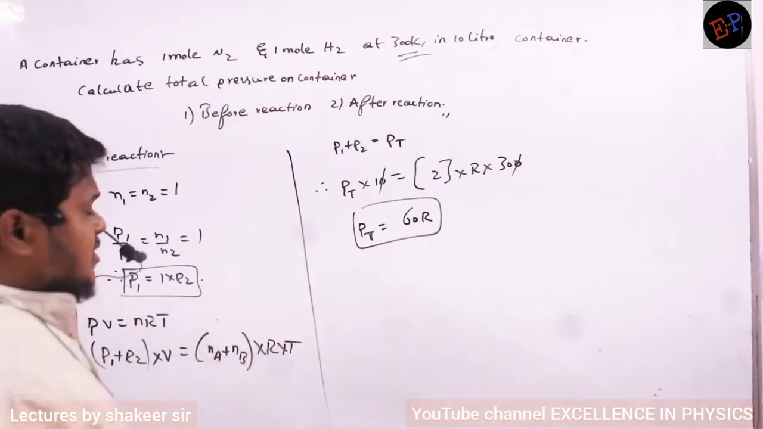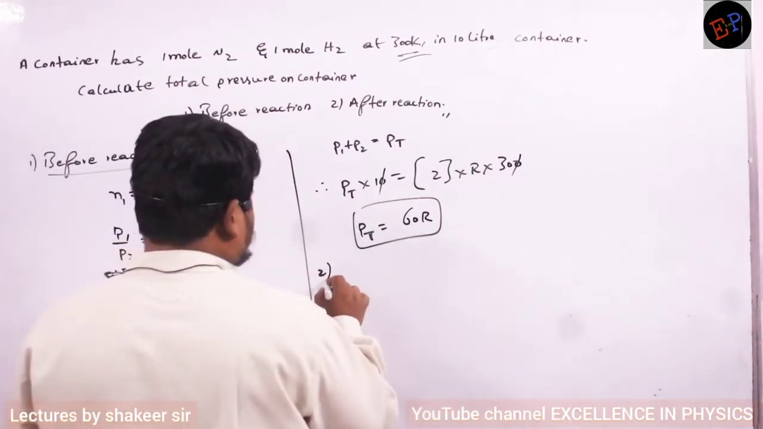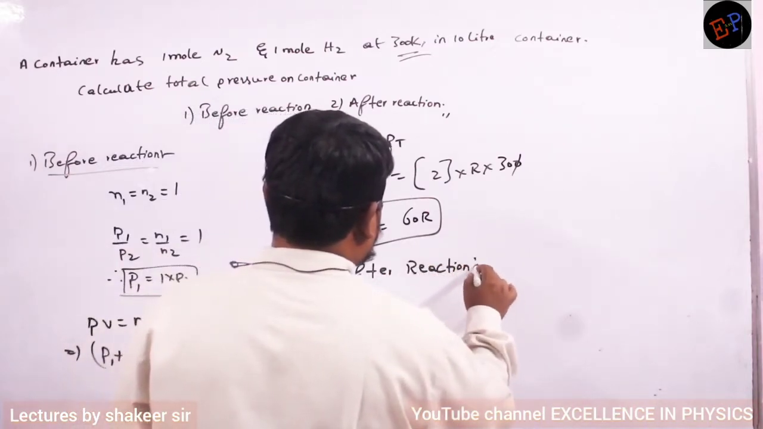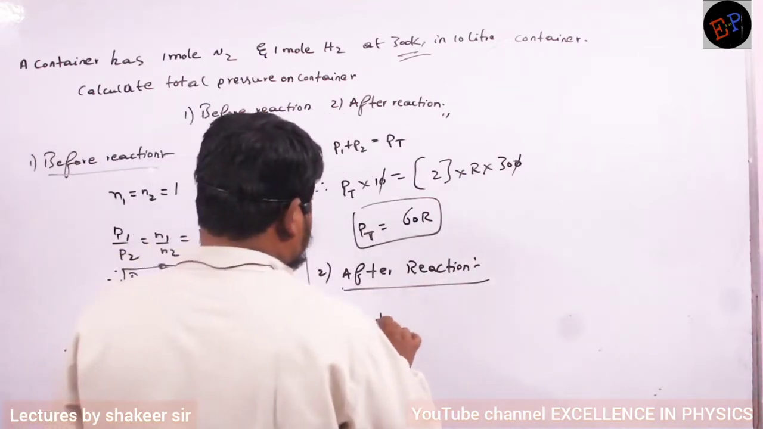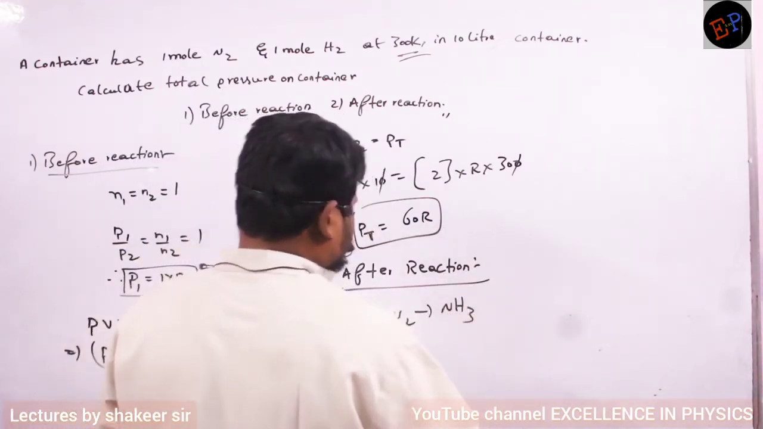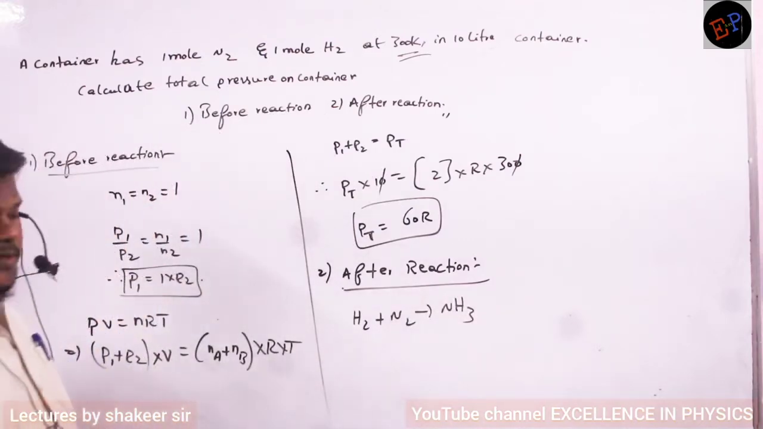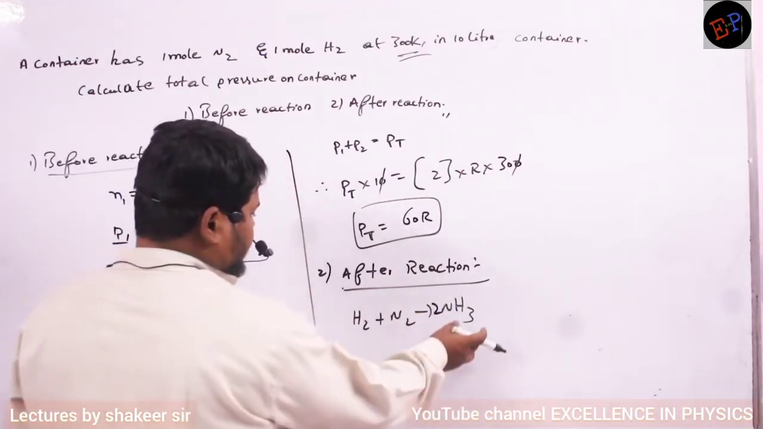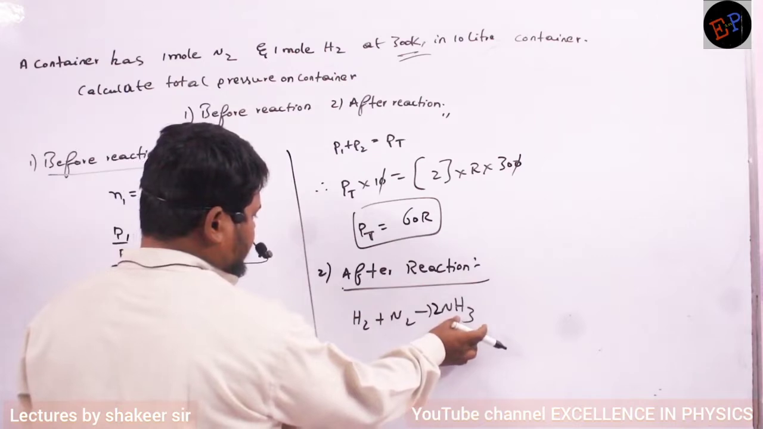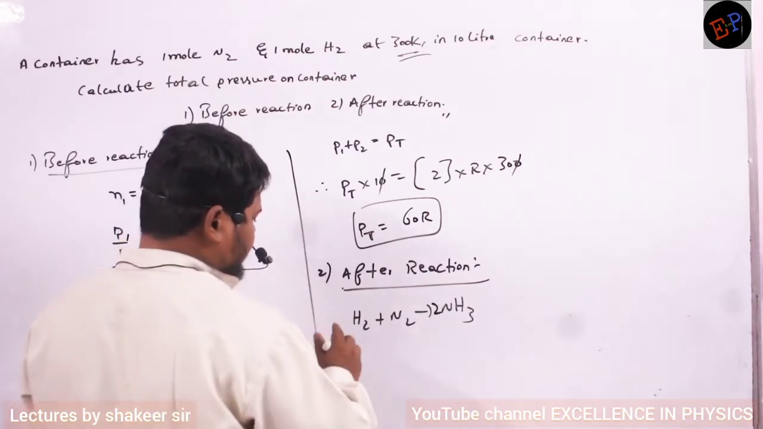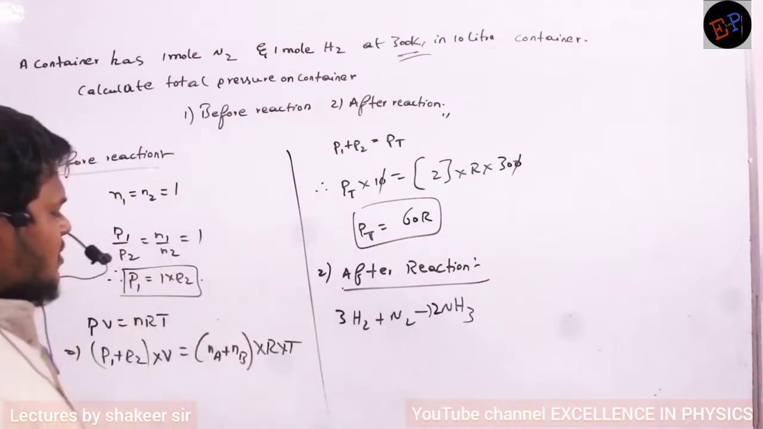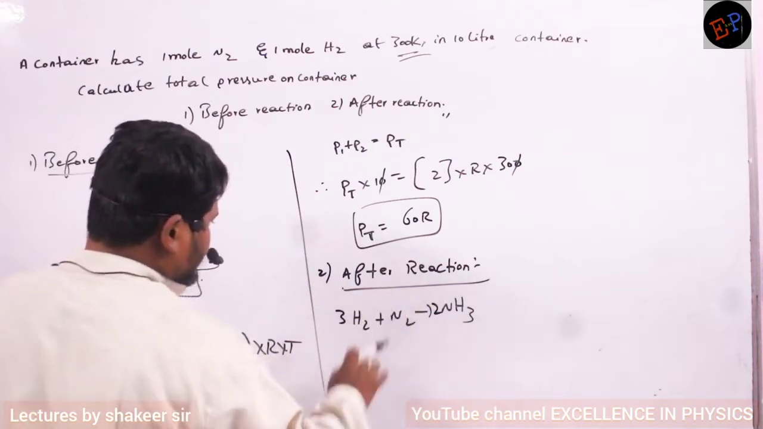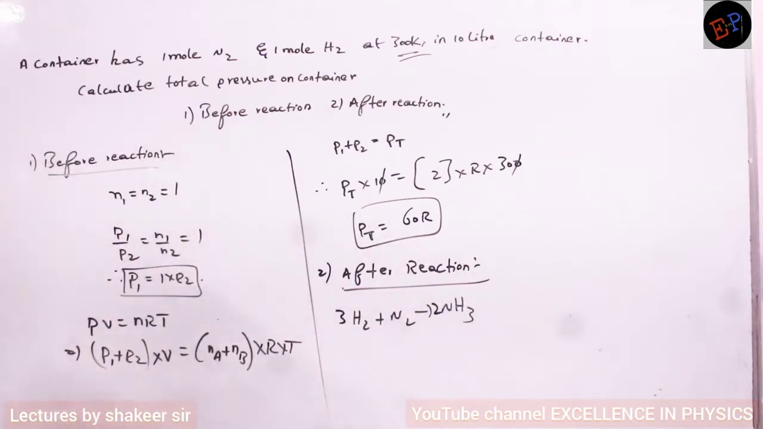One more question is there, after reaction. So let us see. After the reaction, hydrogen and nitrogen react with each other. So hydrogen plus nitrogen give rise to NH3, no? But is the equation balanced? No. So how to balance this one? N2 is there, I will place a 2 here. But how much is there here? 3 is there, but here 2 is there. So what can I do? I can write like this: 3H2 plus N2 give rise to 2NH3. Are you able to understand?